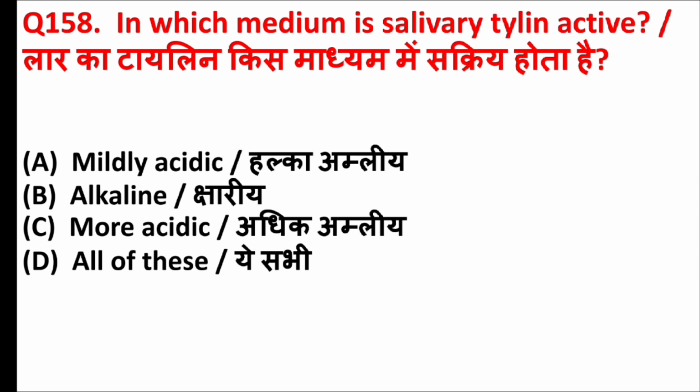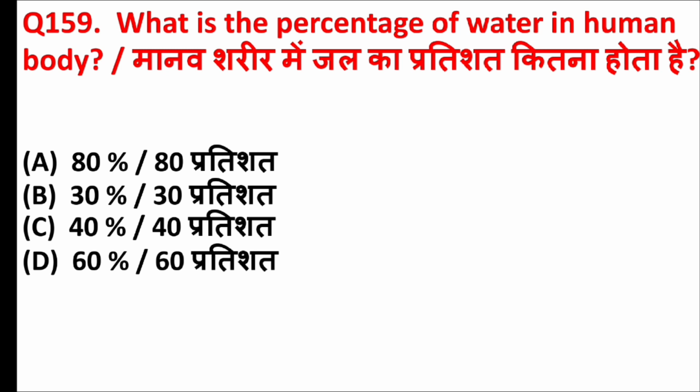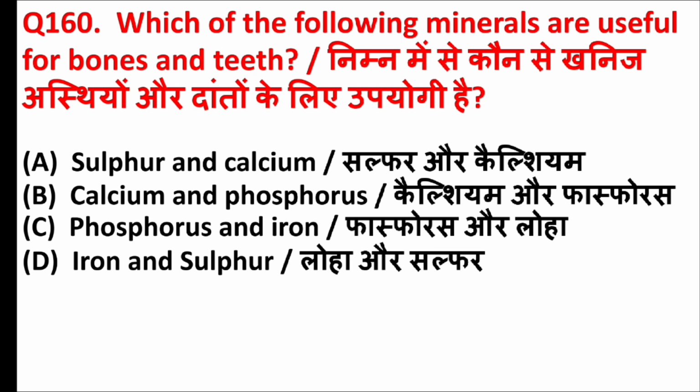In which medium is salivary ptyalin active? Answer is option A, mildly acidic. What is the percentage of water in human body? Answer is option D, 60%. Which of the following minerals are useful for bones and teeth? Answer is option B, calcium and phosphorus.